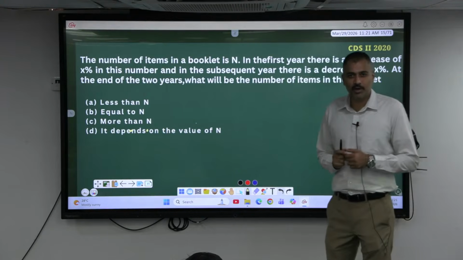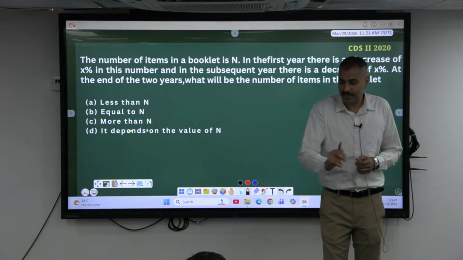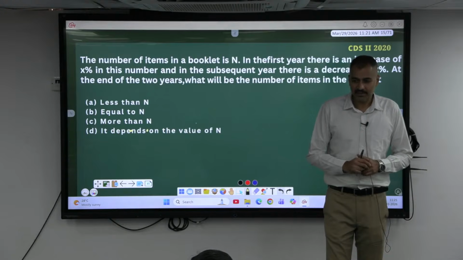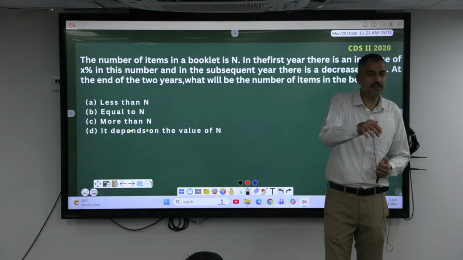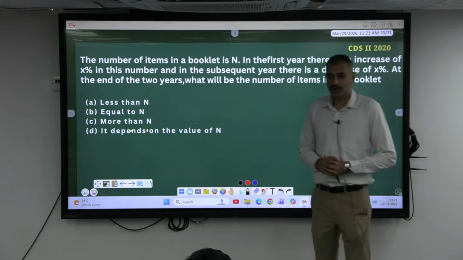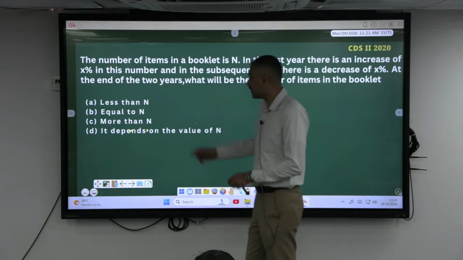We'll try this one orally. Your present value is 120. Now decrease it by 20%. What is 20% of 120? 10% is 12. 20% is 24. From your present value 120, you reduce it by 24. It becomes 96. So, is it n value? No. Is it less than n? Yes. What is your option?